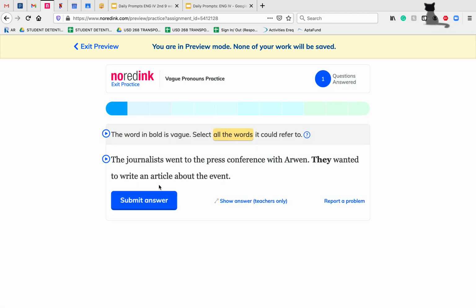The journalist went to a press event with Arwen. They wanted to write an article about the event. On this one, because they is a plural pronoun, we know that the journalists is the only word that it could be referring to. So this one is not vague.